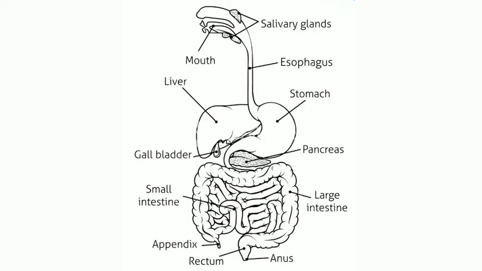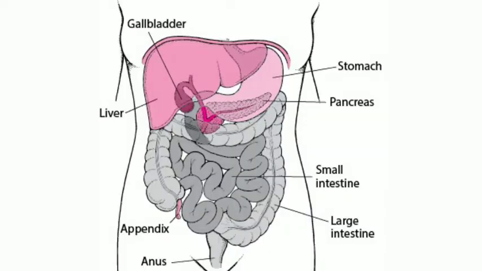Besides bile and pancreatic juice, the small intestine secretes another intestinal juice which contains a mixture of different enzymes. These enzymes are really important because they act upon different types of food, causing conversion of protein into amino acids, carbohydrates into glucose, and fats into fatty acids and glycerol. All these products are soluble in water and can be easily absorbed by the wall of the intestine, which contains blood capillaries.